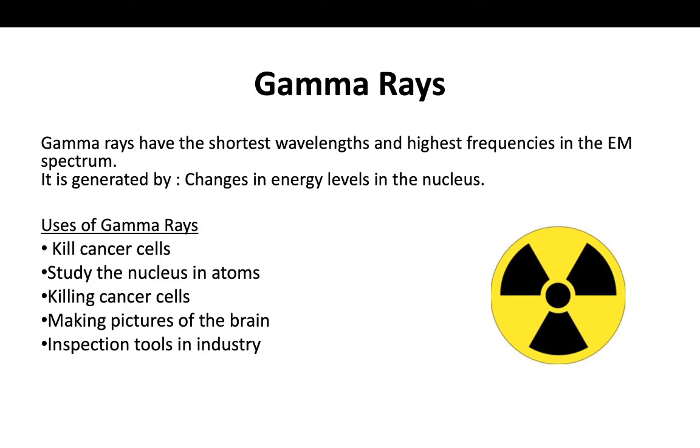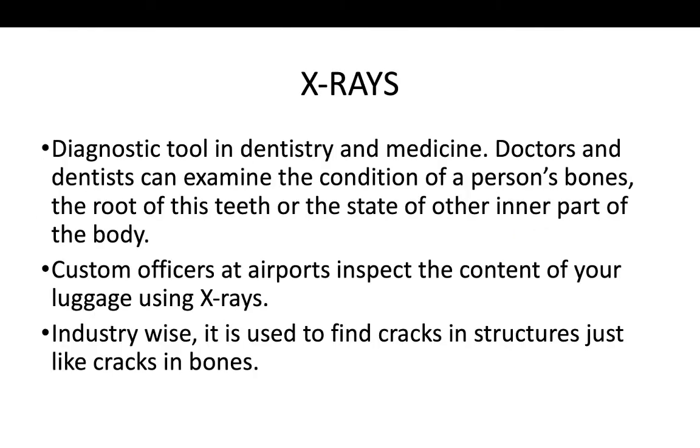Nucleus is the center point, so if there is any change in the nucleus, it forms the gamma rays. And why do we use these gamma rays? To kill the cancer cells, like in cancer therapy, and in the study of the nucleus of the atom, making pictures of the brain, and inspection tools in many industries, and they are very harmful, gamma rays.